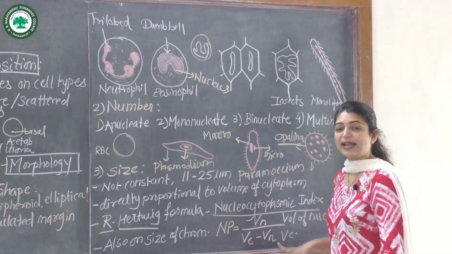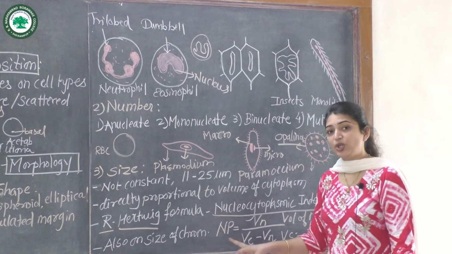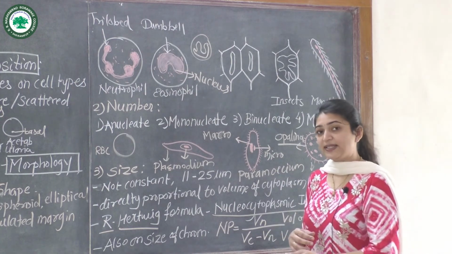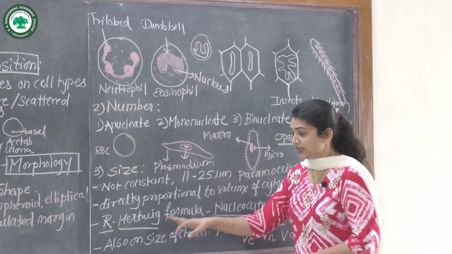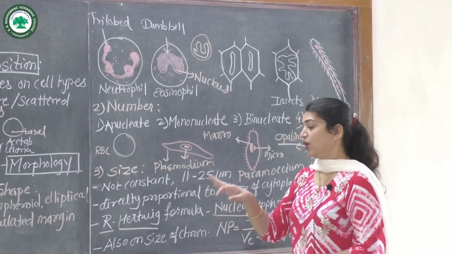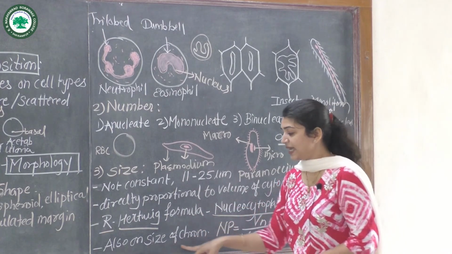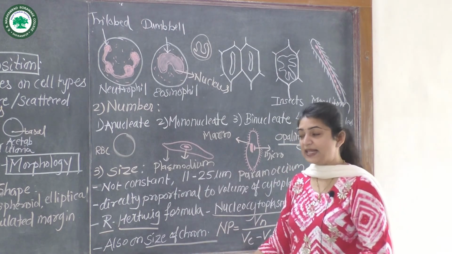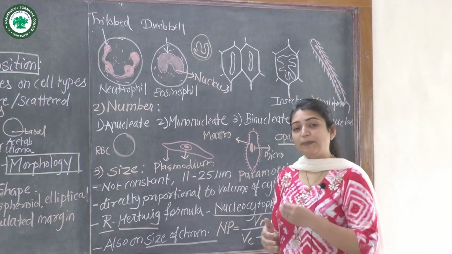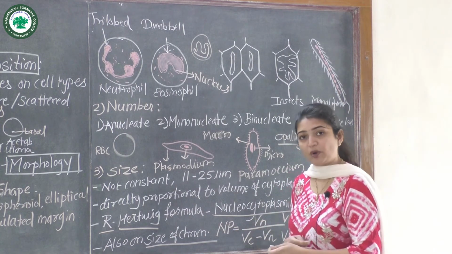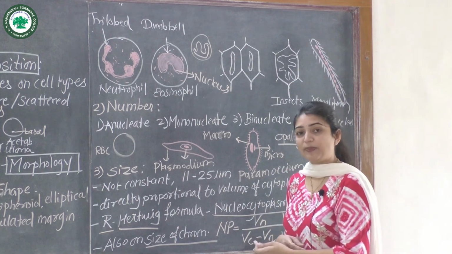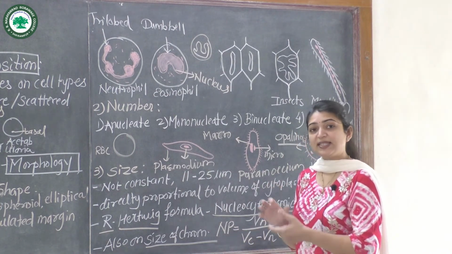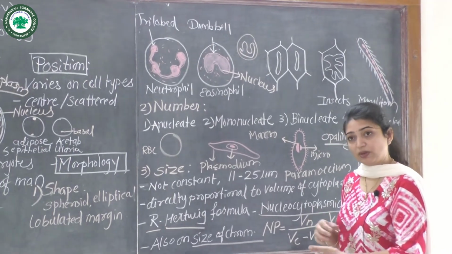So this gives the NP index, the nucleocytoplasmic index, and we will see more details in the next lecture. This Hertwig formula also correlates with the size of chromosome. In some cells there may be diploid, triploid, or polyploid chromosomes.